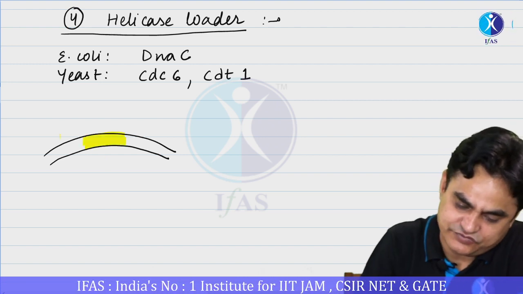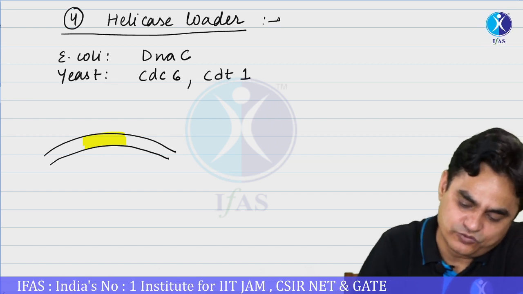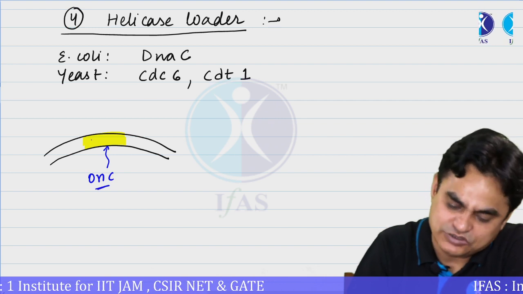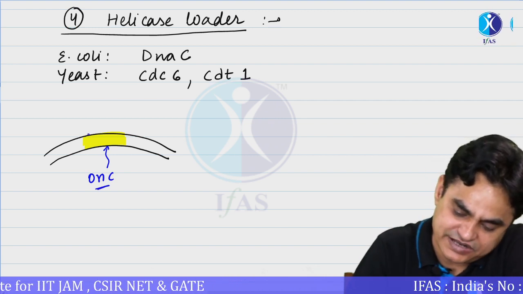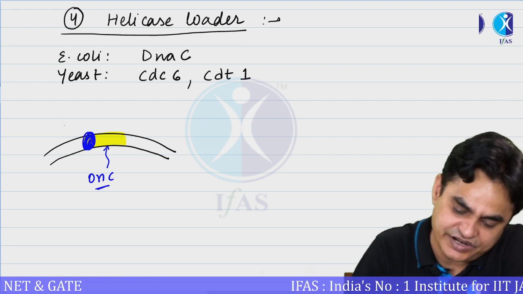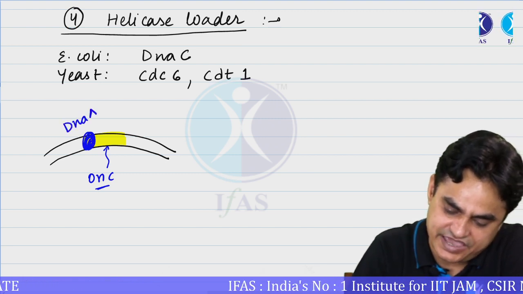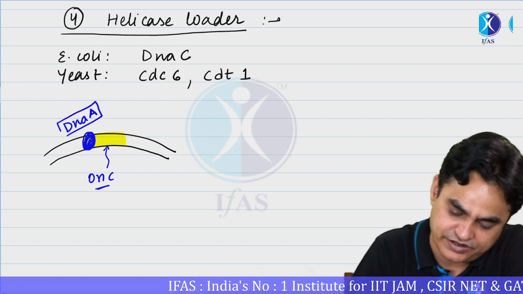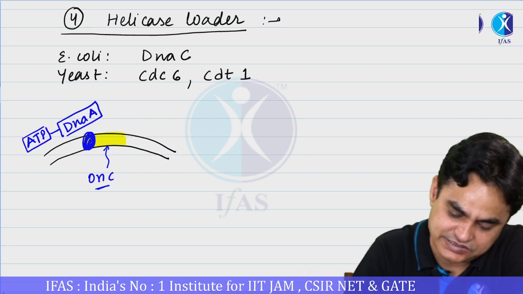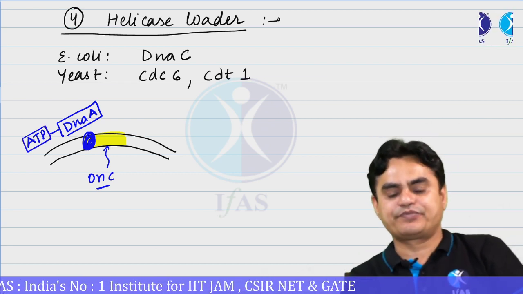This OriC, as already mentioned, is recognized by a protein having high affinity, and this protein is the DnaA protein, which is an initiator protein. DnaA, we will see later on, in its ATP bound form can recognize the OriC.